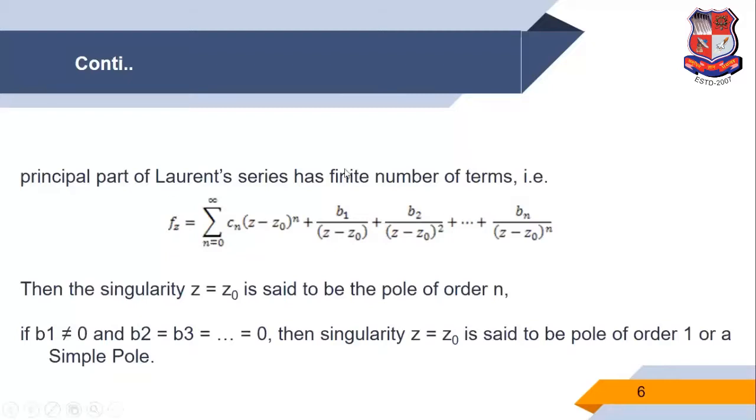That means we express the second part as b1 by z minus z0 plus b2 by z minus z0 square, and so on up to bn by z minus z0 raised to n. So the principal part of the Laurent series is not an infinite number, it is a finite number of terms. Then the singularity z is equal to z0 is said to be the pole of order n.